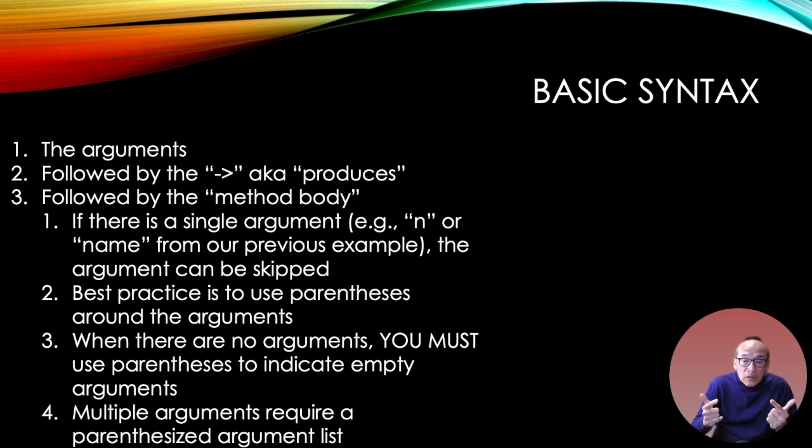The best practice is to use parentheses around the arguments. When there are no arguments, here's a tricky one: you must use the parentheses to indicate an empty argument. So if the logic isn't using or passing an argument, it's just looping, for example, then you need the parentheses to indicate that there's nothing in here. So that's how you tell it that there are no arguments to pass. In terms of multiple arguments, you have to use a parameterized argument list. So let's see some examples of all this, but this is the basic construct.